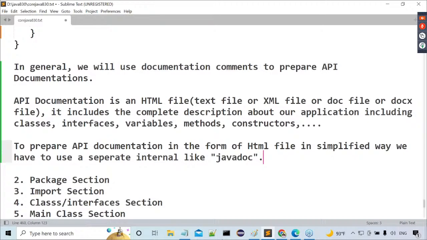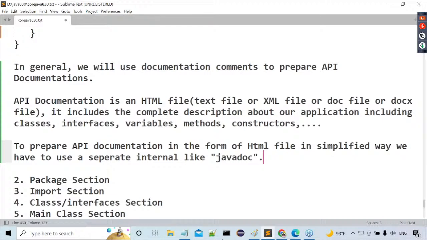What is the purpose of API documentation, or what is the purpose of a documentation comment? It is one of the comments. It includes a description, and we use documentation comments to prepare API documentation. What is API documentation? API documentation is a document. It may be an HTML file, or a PDF file, or any document which will provide the complete description about our programming elements.